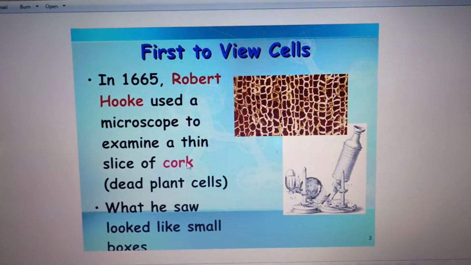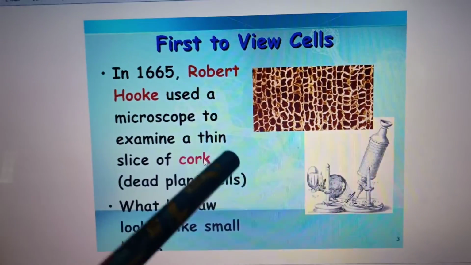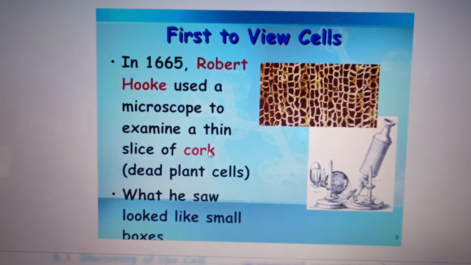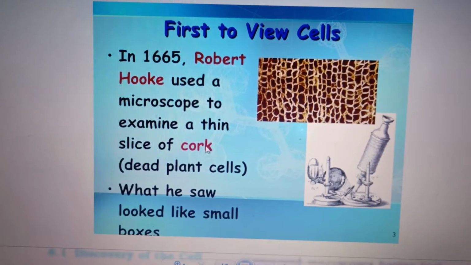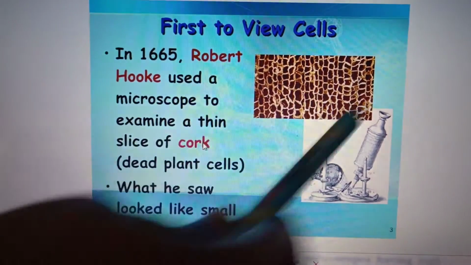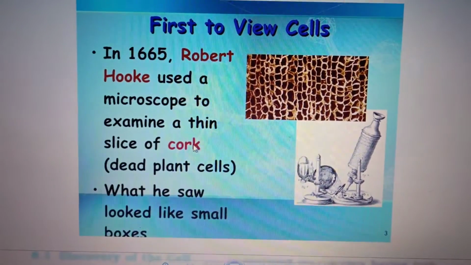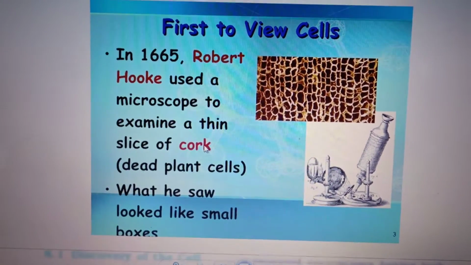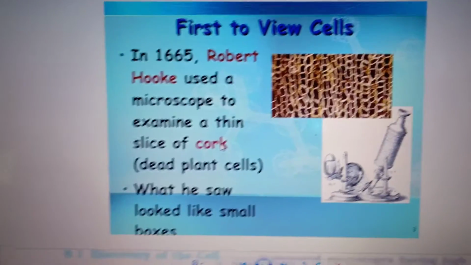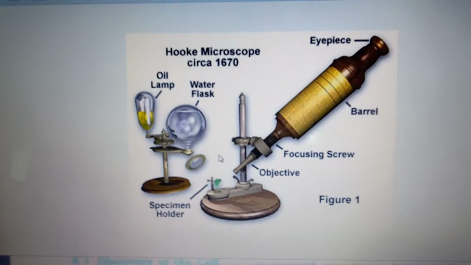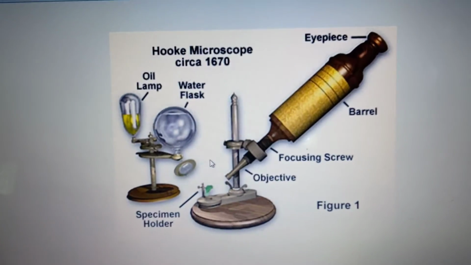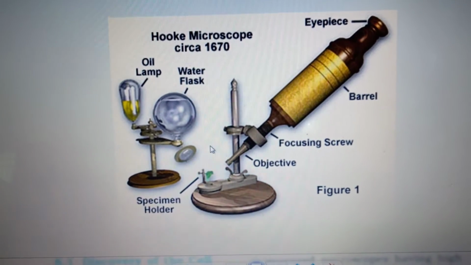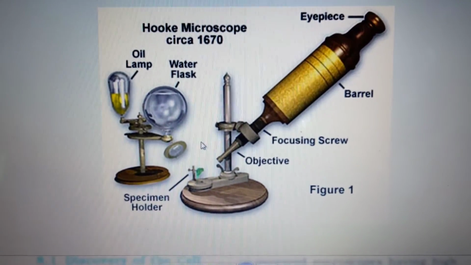And what he observed, you can see in the picture given there. As I said already, it's made up of dead plant cells. He noticed honeycomb-like small structures under the magnifying device, and he coined the name cell. He was the first. This was the kind of microscope used during those times, Robert Hooke's microscope. You can see the eyepiece and other parts, the objective, how he was able to focus.